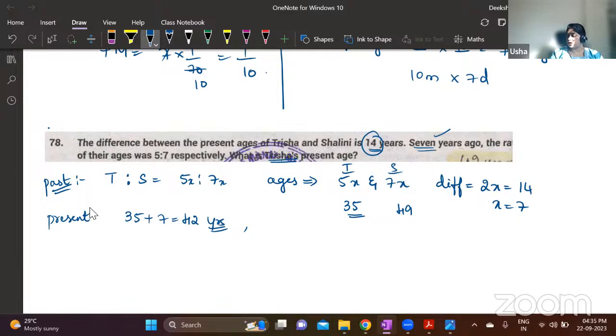All of you understood this? Just put a message in the chat so that I will know whether you are understanding or not.